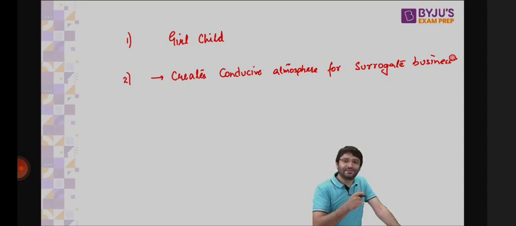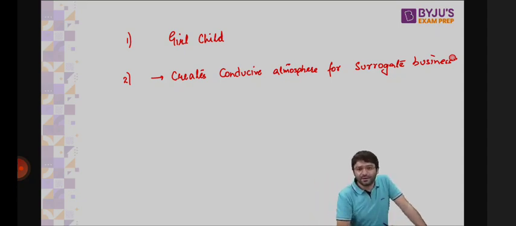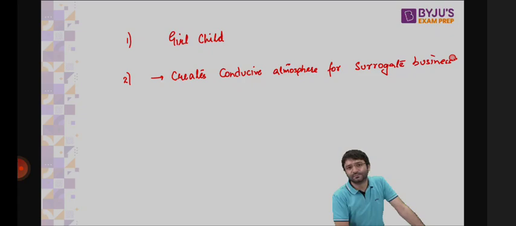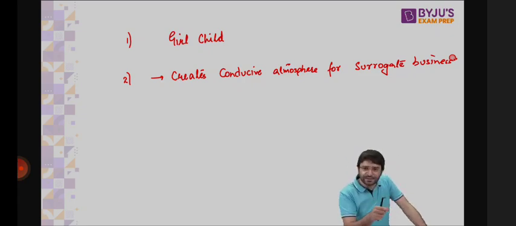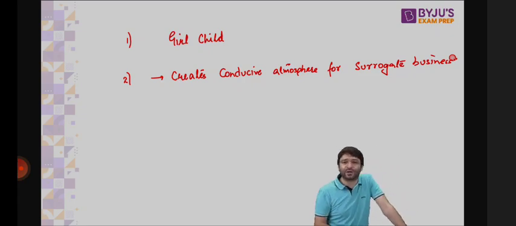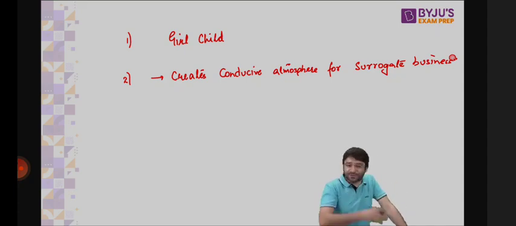And even during school hours, you're rolling the BDs. Why? Because I'm faking your attendance in the school. That means you're not sent to school. You're basically rolling the BDs. Unfortunately, what happens is, even if the police come and want to arrest me, I can say that this is not my business. These 3 families are the owners of this business. Their own kids are helping them in their family enterprise, which is allowed by law. So you are leading to a surrogate business. And this is happening in India.